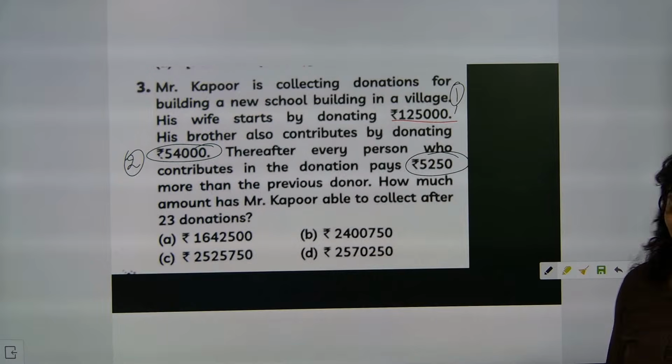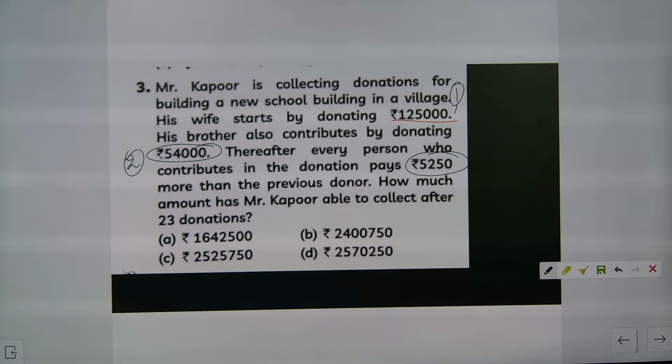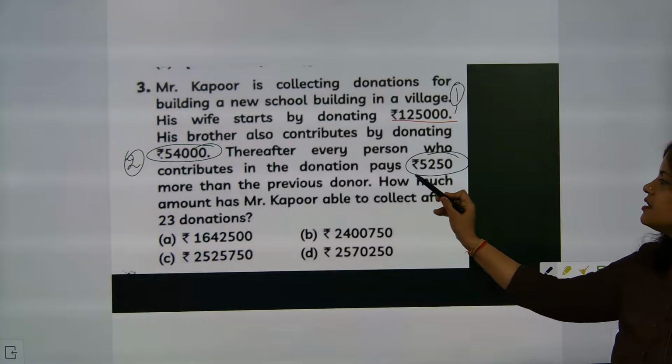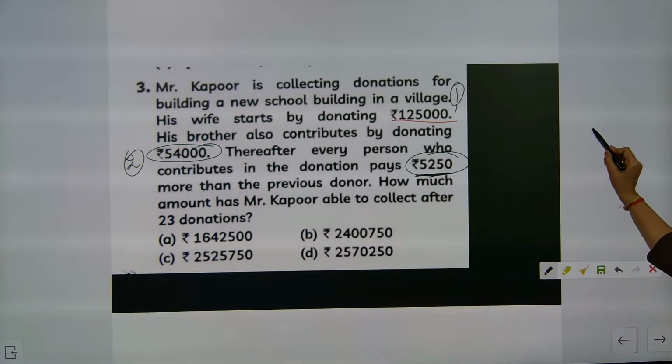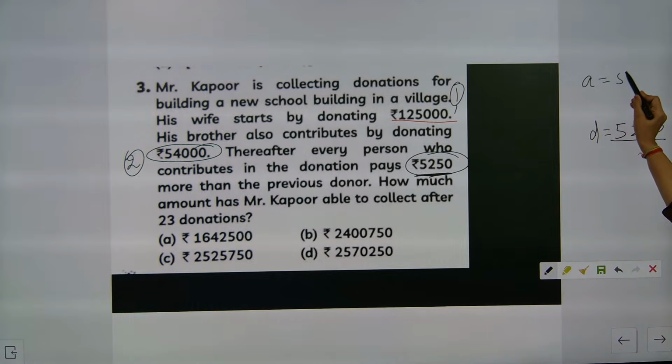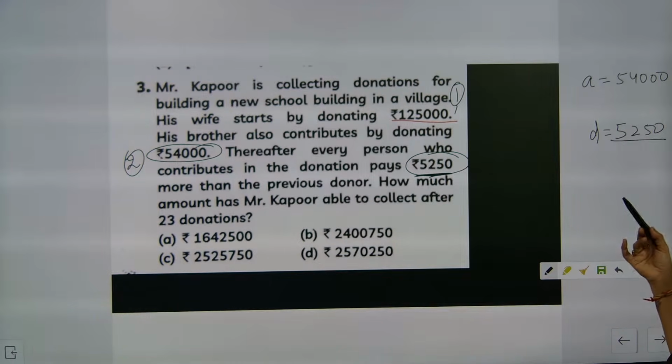Now, children, please try. After that, this increment will be coming. So the common difference here is 5250. Remember this question. The first term is coming as 54,000. The first donation was 1,25,000, and the second donation was this much. So the first term we are going to take as 54,000. Then the third to 23rd terms will be forming an AP.